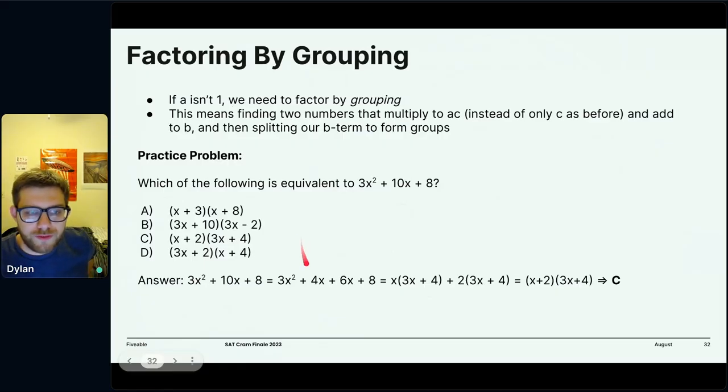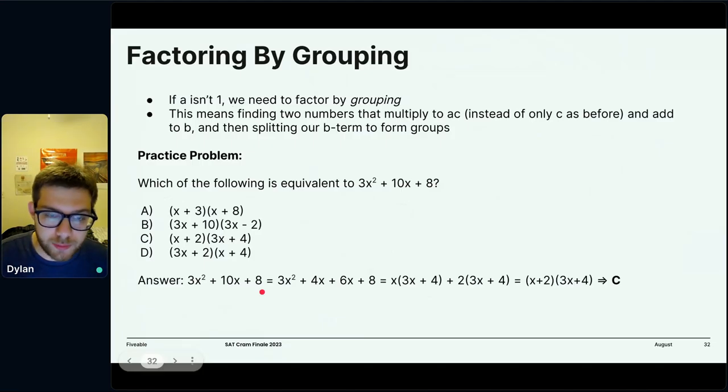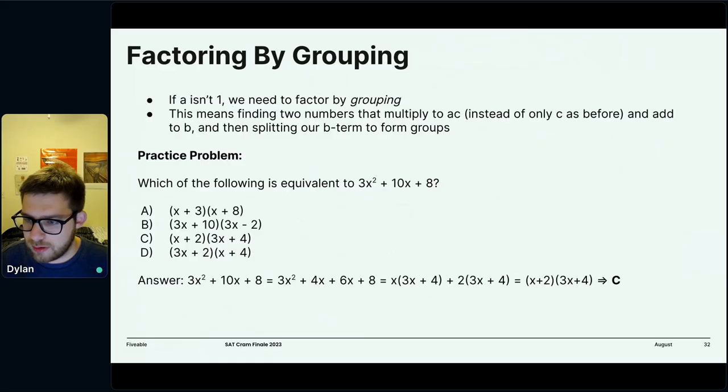So we want to figure out two numbers that add to 10, just like before. Two numbers that add to 10 and multiply to 24. That's exactly what this was asking us the whole time. Okay, perfect.